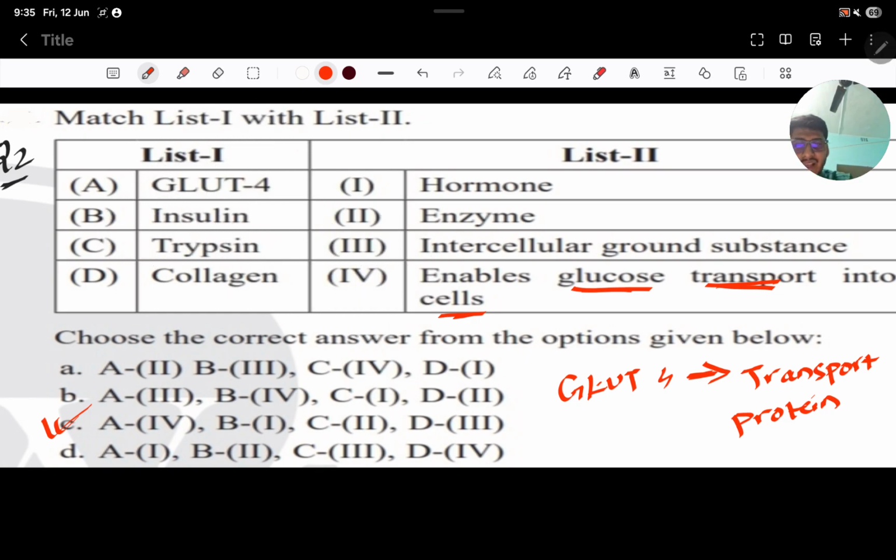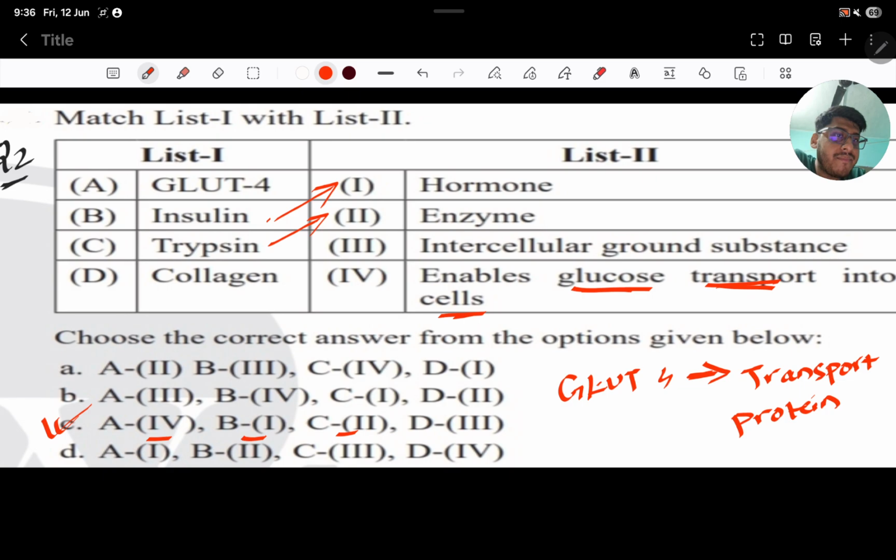Now, the second one, see, insulin. Insulin is what? An enzyme or a hormone. See, insulin will be a hormone. Yes, many people who are diabetic take insulin, right? So B is 1, A is 4, and C, 2, is the enzyme. Okay, and C will be enzyme.